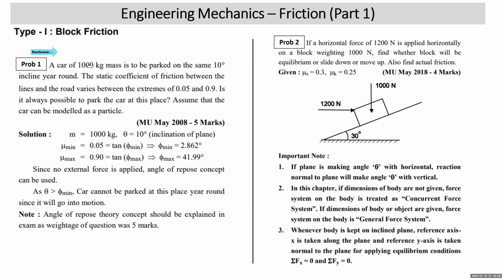Now, a car of 1000 kg mass is to be parked on a 10-degree incline year round. Static coefficient of friction between the tires and the road varies between extremes of 0.05 and 0.9. Is it always possible to park the car at this place? Assume that car can be modeled as a particle.